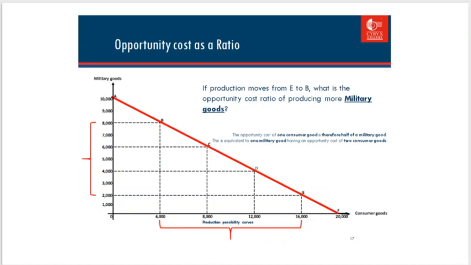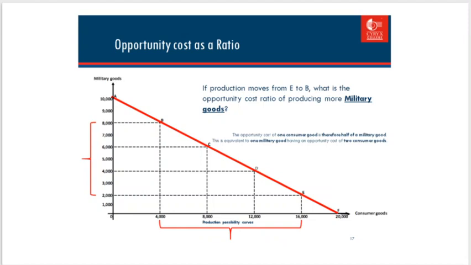So an increase happens, right? Back to consumer goods: 16,000 to 4,000 is a decrease of 12,000, 16,000 minus 4,000. And military goods from 2,000 to 8,000 is an increase of 6,000.